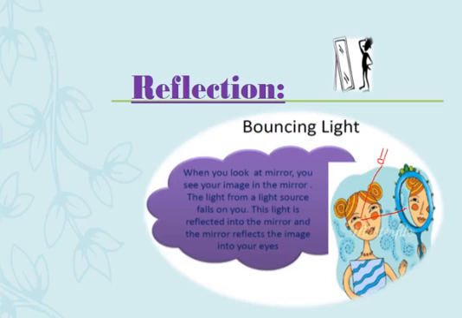Reflected means what? Bounce back. When light strikes any surface, it bounces back, and again it strikes this mirror and bounces back. So it can be a multiple reflection. If I label it here, a source like a torch, sunlight or a bulb, wherever you are standing, you can see your image even in a dark room. The light strikes your face, then it is reflected to the mirror, and the mirror again reflects it, and your eye can see the image. In this way, light is reflected in the mirror, and the mirror reflects the image into your eyes.